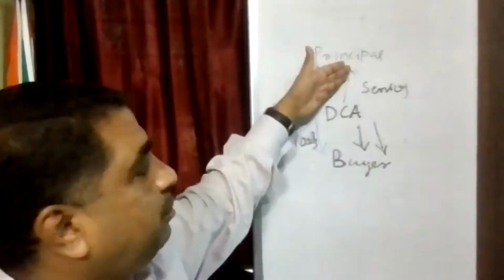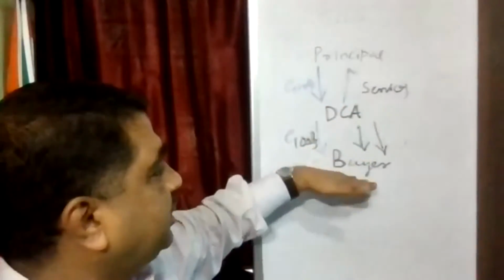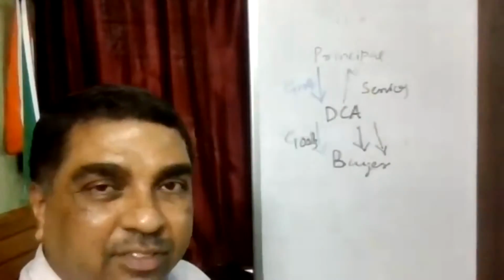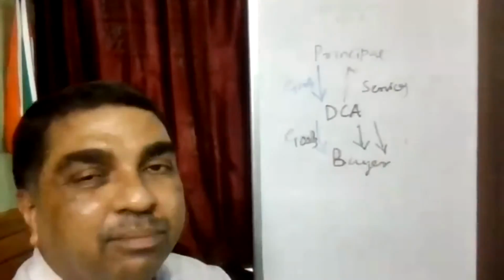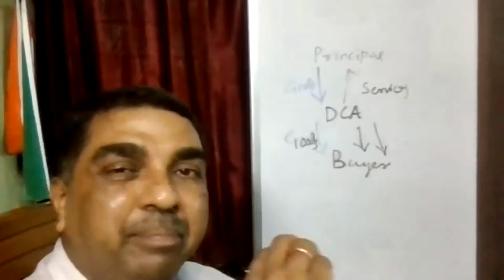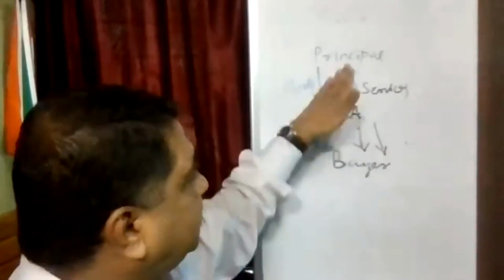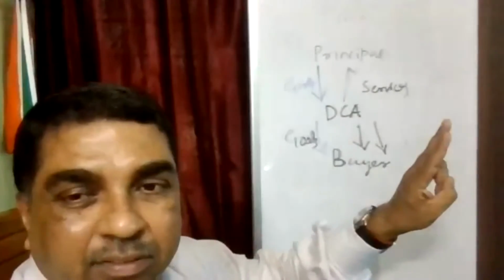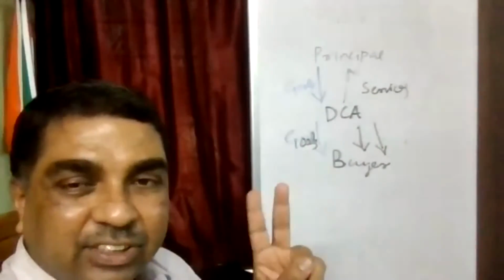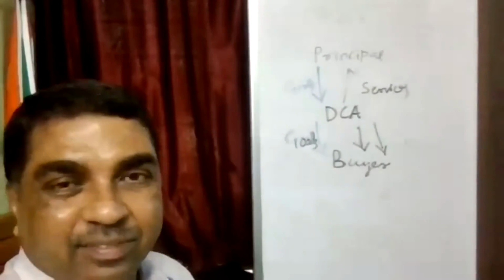It's a different story that DCA is extending additional services to the principal as well as the buyer. DCA is finding a buyer for the principal and finding a supplier for the buyer. They're independent services. And if DCA has extended some loan to the buyer, that is also an independent supply. And all these transactions DCA is doing on a principal to principal basis. DCA is not behaving as an agent here.